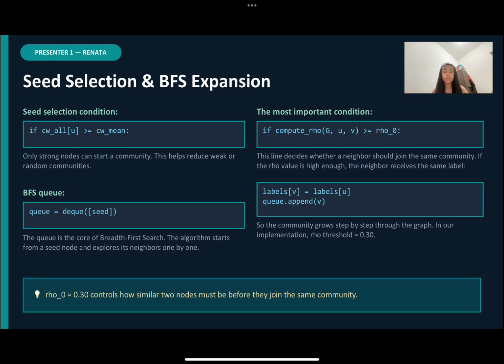And now let's move to the BFS part. The queue is the core of the breadth first search, and the algorithm starts from a seed node and explores its neighbors one by one. But the most important condition is the if compute row condition. This line decides whether a neighbor should join the same community or not. If the row value is high enough, the neighbor receives the same label. So the community grows step by step through the graph. In our implementation, we use a row threshold of 3.0. This value helps decide whether two nodes are strongly related or not.